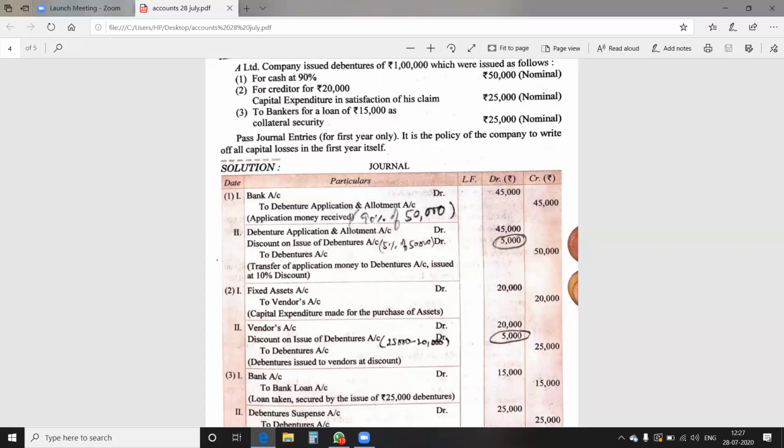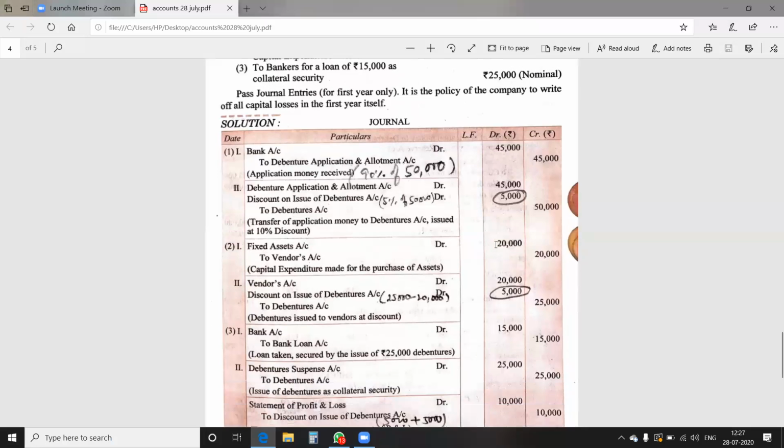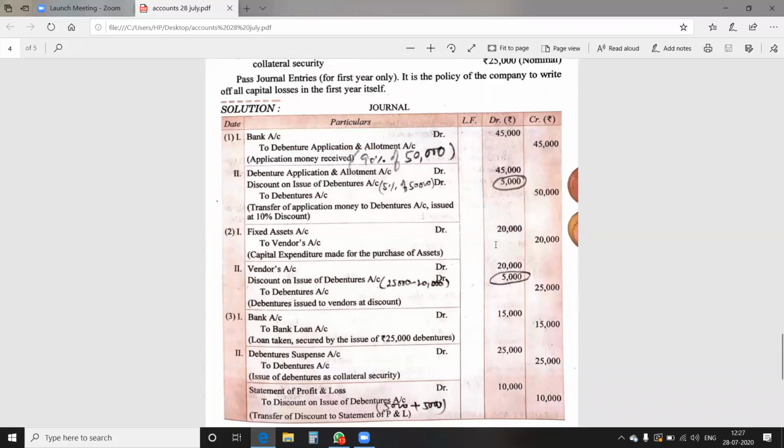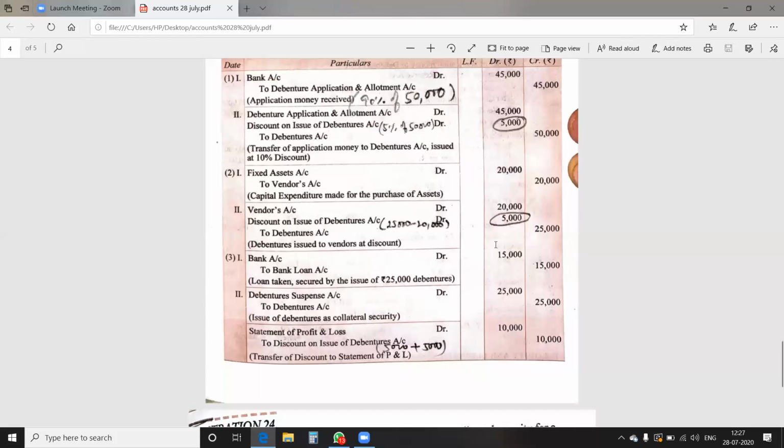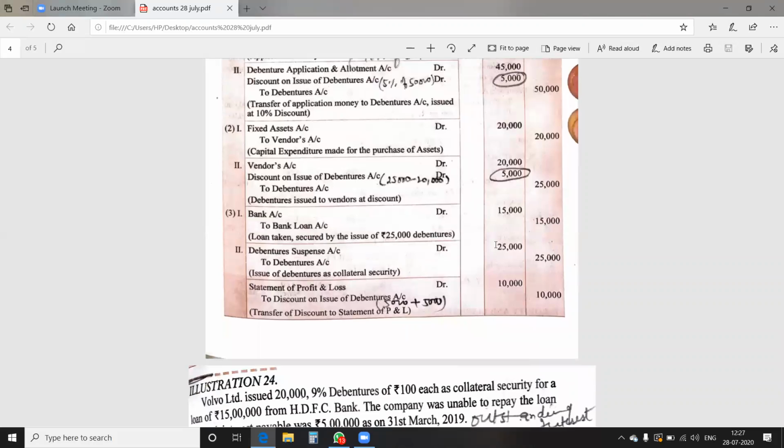Case 1, when debentures are publicly subscribed; when debentures are issued to a vendor for consideration other than cash; when debentures are issued as collateral security for acquiring a loan. And in the last entry, you will come to know again how the loss on issue of debenture at a discount is to be written off from the statement of profit and loss.